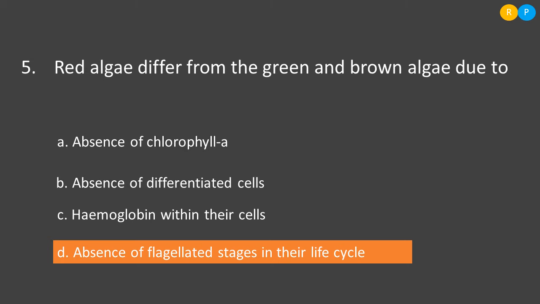So, the spermatium is a kind of gamete that is non-motile, that means flagella are not present. So both the gametes we have seen in the red algae are non-motile. This is the advanced character we can notice here, and this is the difference as well. So the correct answer is option D.